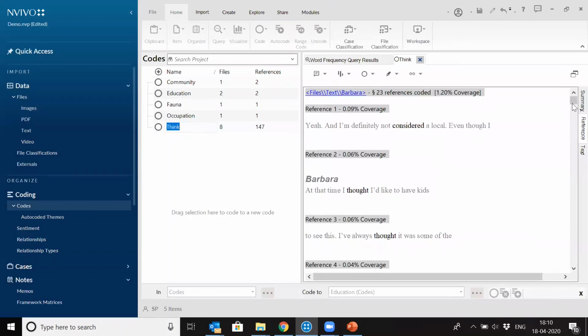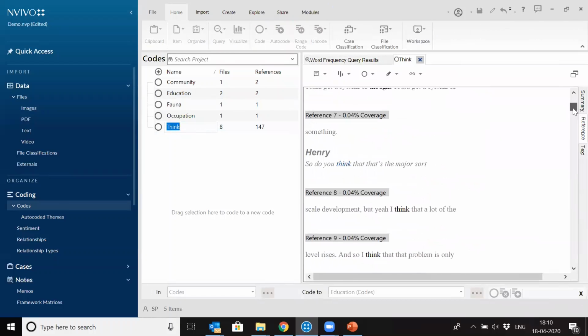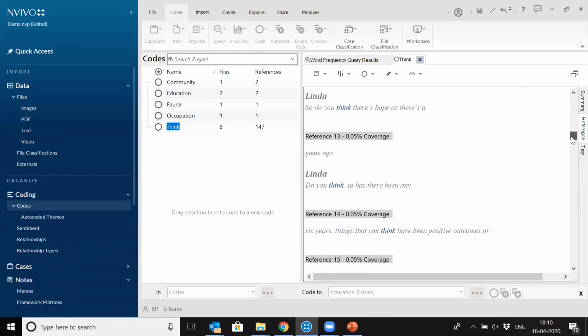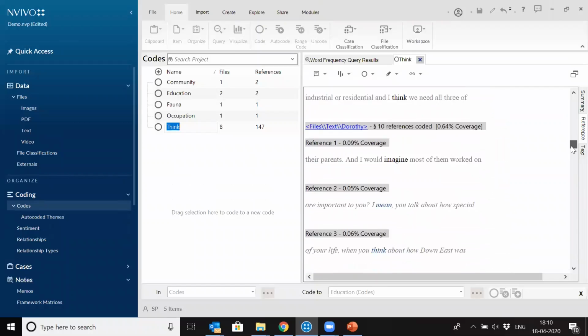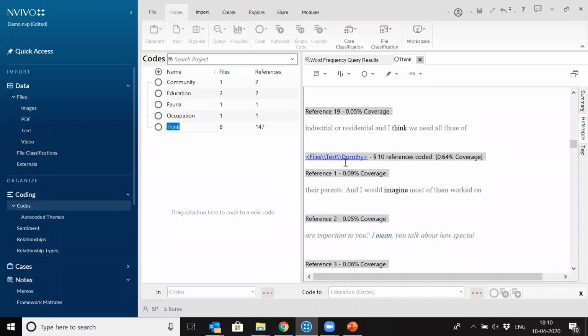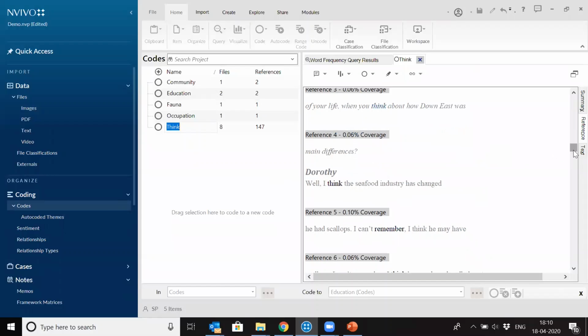So it shows the whole reference where the word think is coming, right? You can see here. So it is bringing out all the sentences wherever the word think is coming. It even shows from which file or which source this reference is coming. So this helps in understanding your data, right? You can directly dig in your data by just click of a button, and you can see where the specific word has been used and in what reference.